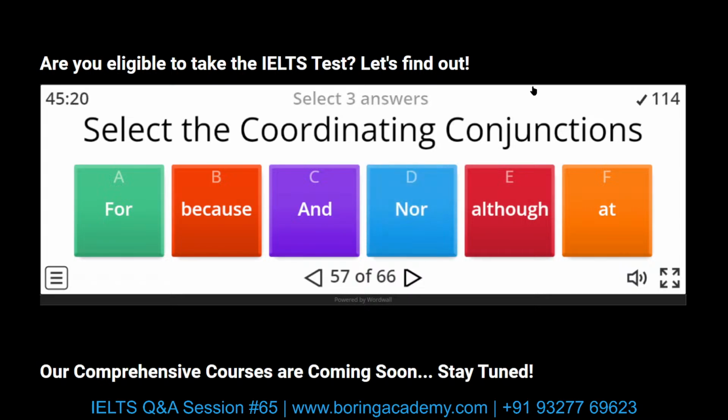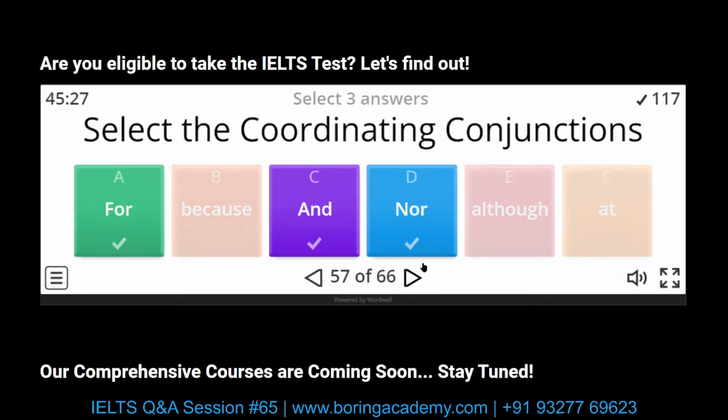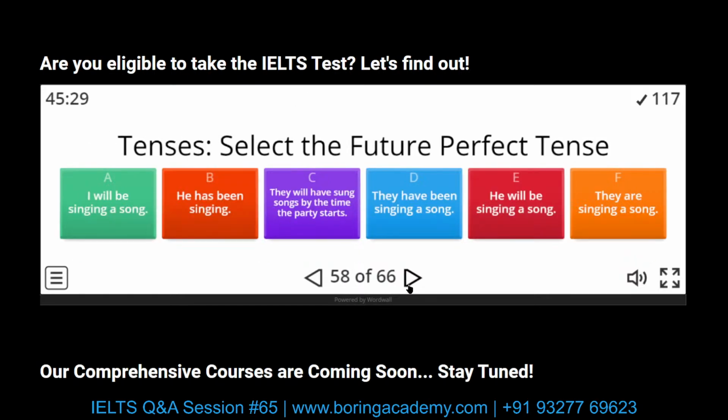Select the coordinating conjunction. For, and, nor, but, or, yet, so. It was in another question.